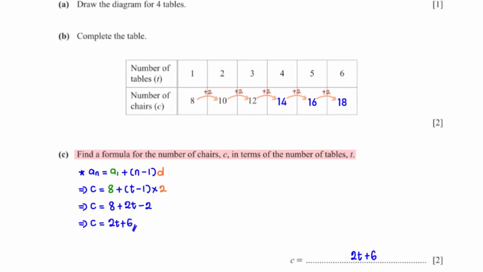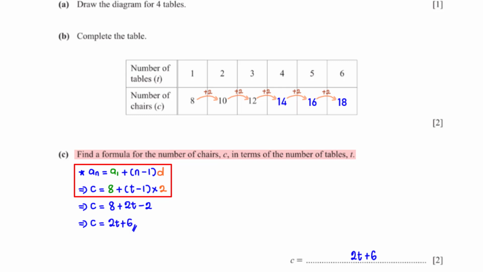Find the formula for the number of chairs C in terms of the number of tables T. Since the number of chairs keeps increasing by a constant value, we can use this to get the formula for the number of chairs. N in this formula represents the number of tables, which is T. AN represents the number of chairs, which is C. A1 is the first term, which is 8. And D is the common difference, which is 2.